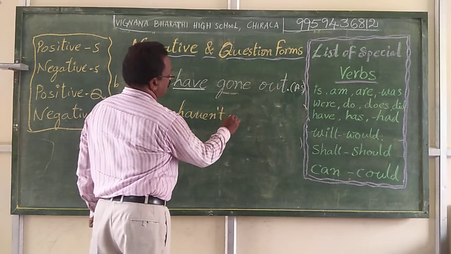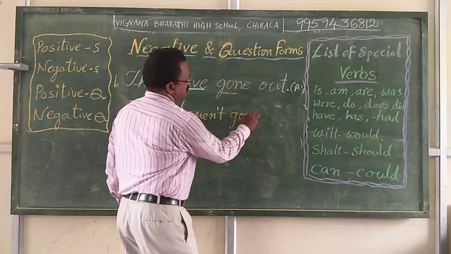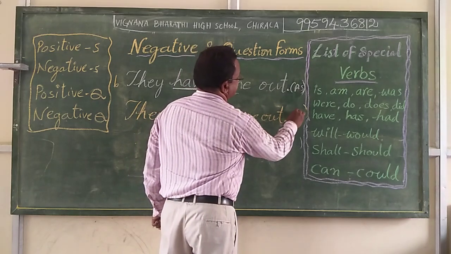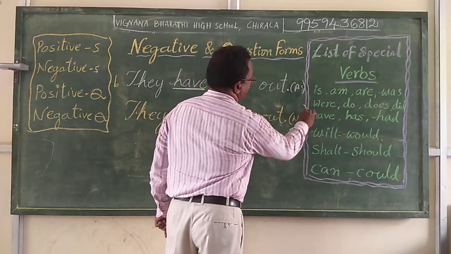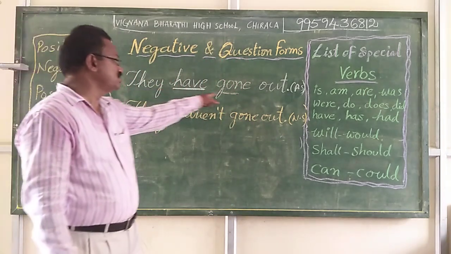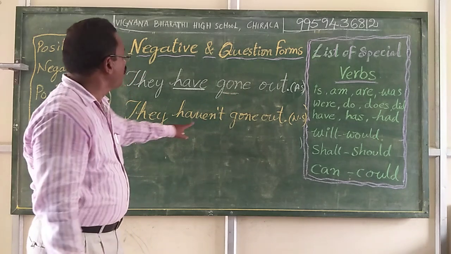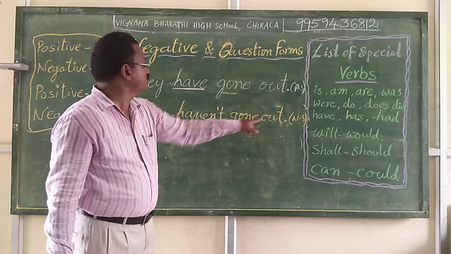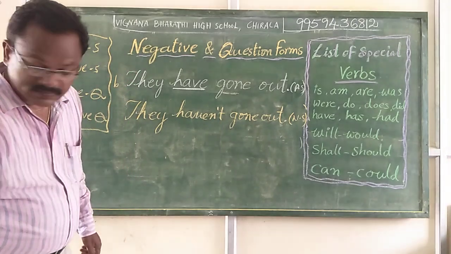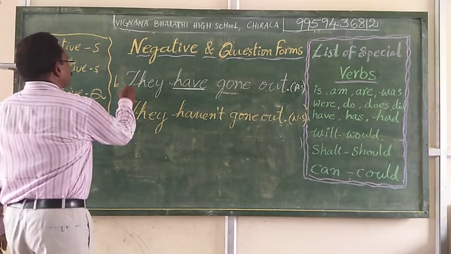They haven't gone out. This is a negative statement. They have not gone out. They have gone out is a positive statement. They have not gone out, they haven't gone out, short form, is a negative statement.